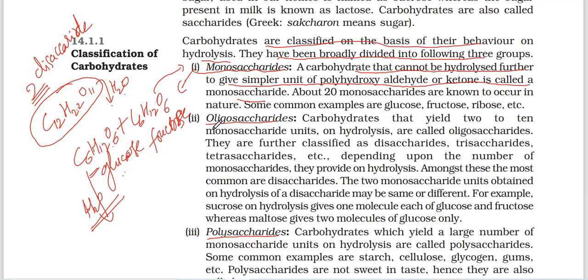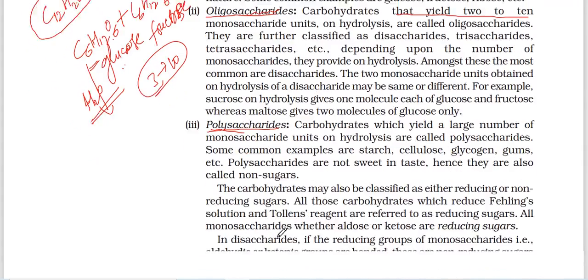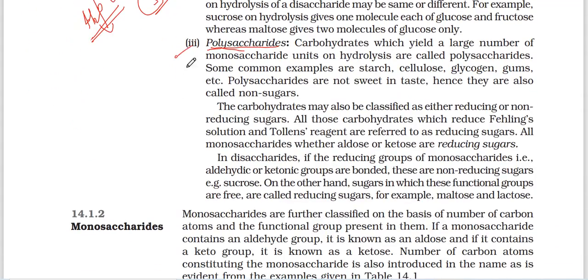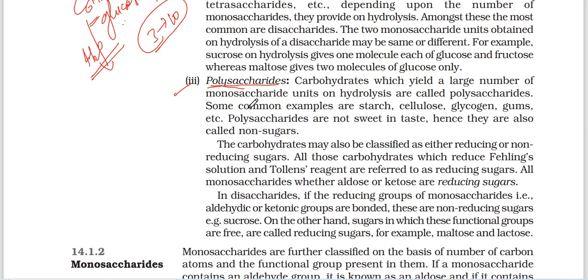Now, if it gives 3 up to 10 units, those are known as oligosaccharides. The carbohydrates that yield 2 to 10 units: 2 is disaccharide, and from 3, 4, 5, 6 onwards, those are oligosaccharides. Then polysaccharides give more than 10, a large number of monosaccharides. This is the main basic classification here.